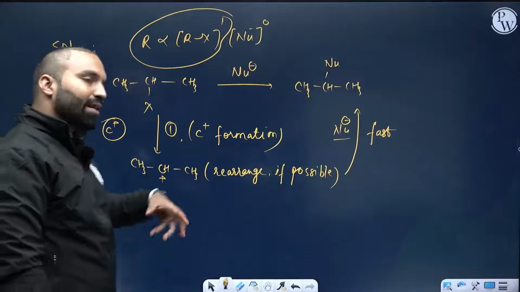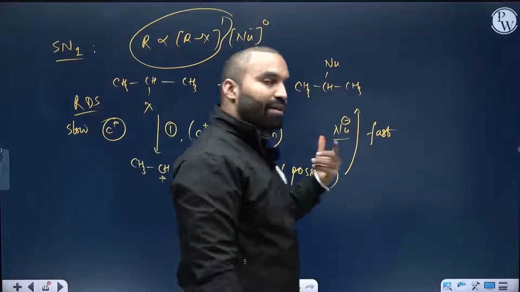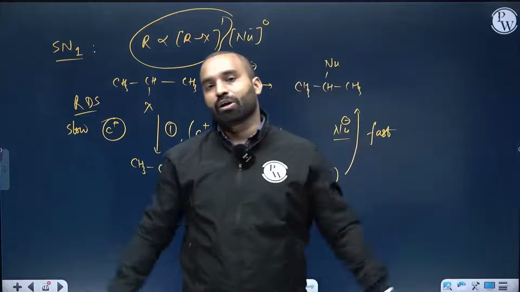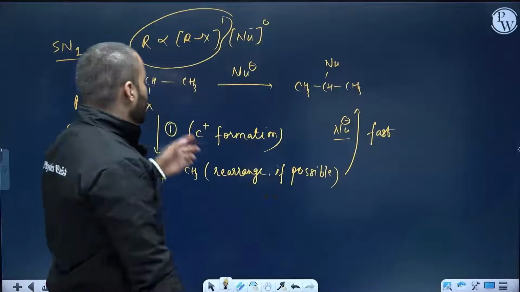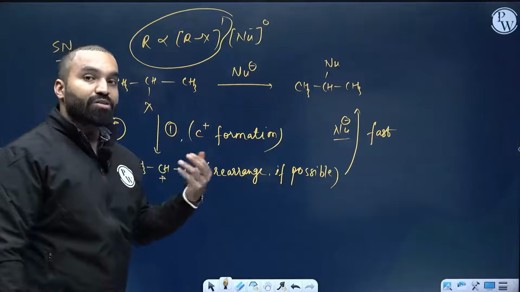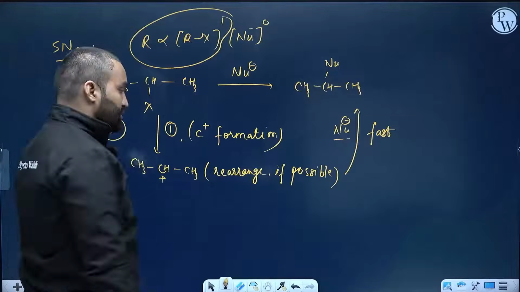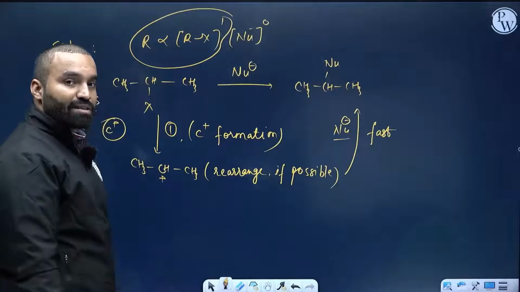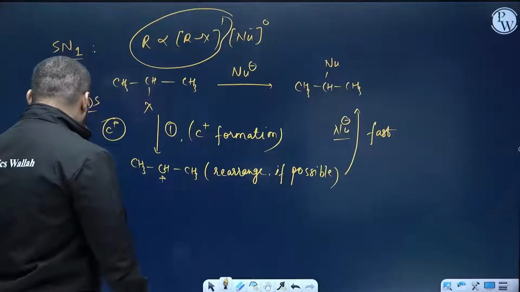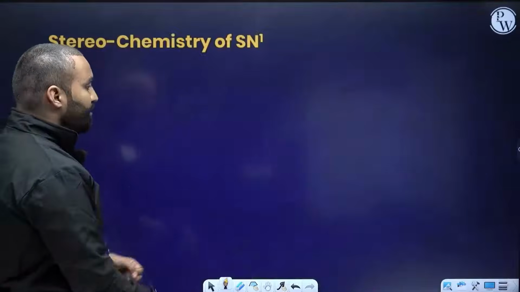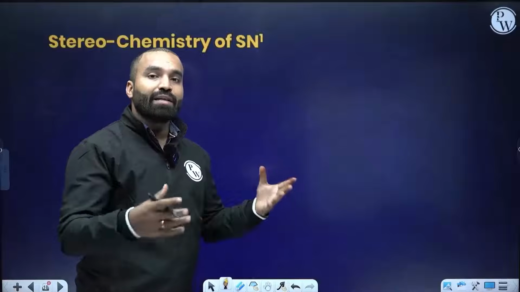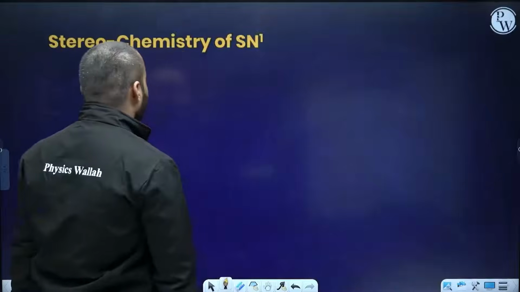So if I increase the concentration of the nucleophile, will the rate of the reaction change? Not at all. If I increase the concentration of Rx, or if I change the nature of Rx, will the rate of the reaction change? Yes, definitely. Is this fundamental of the SN1 reaction clear, everybody? What is SN1? You have to generate a carbocation and then rearrange it, finally making the compound.